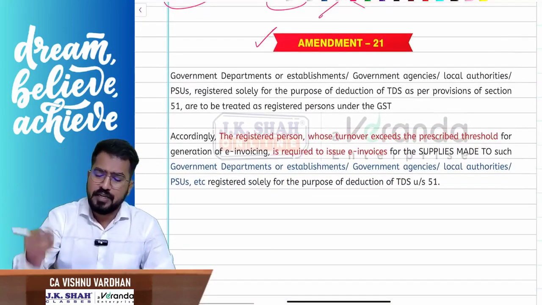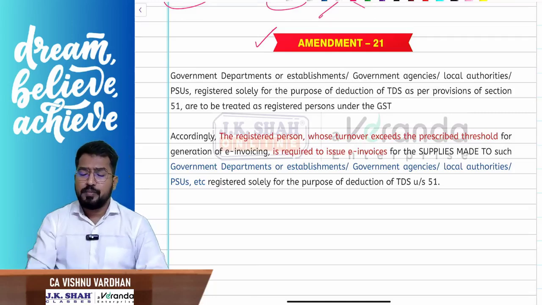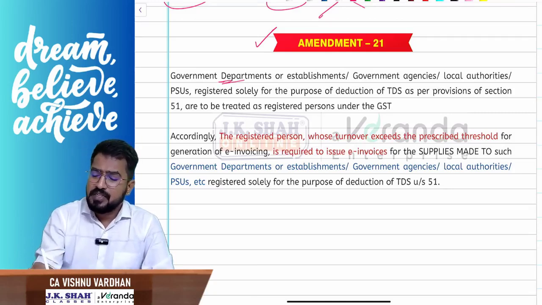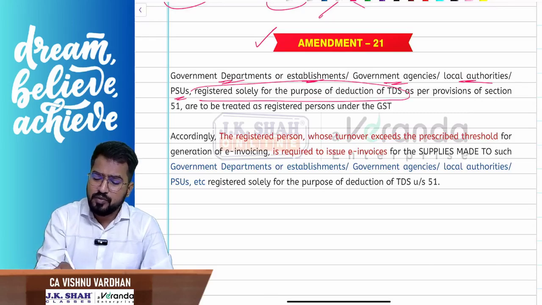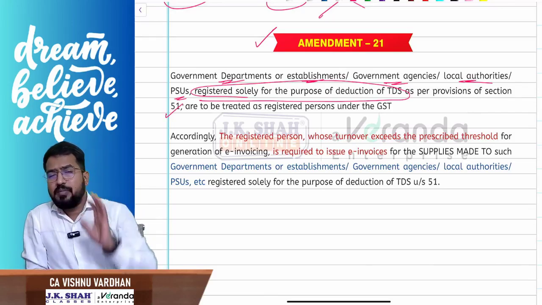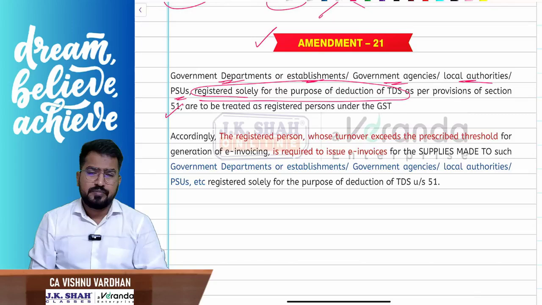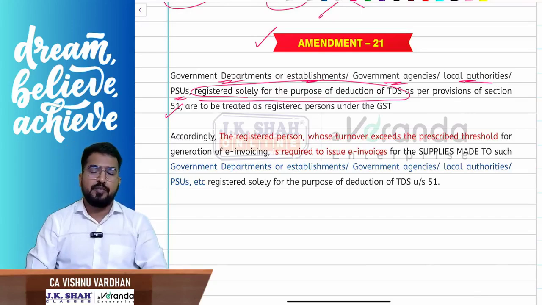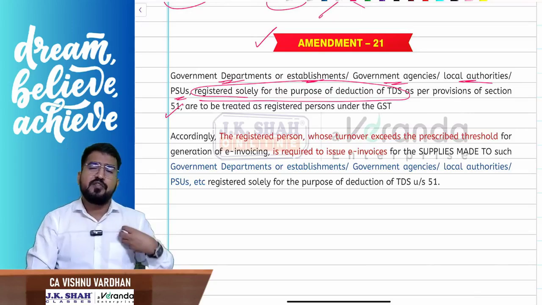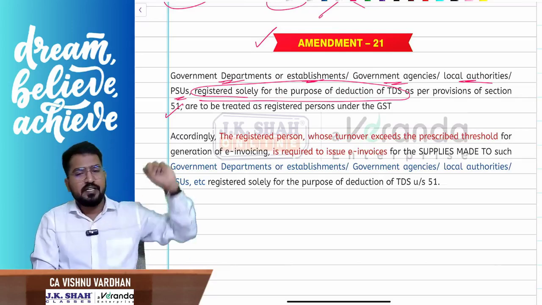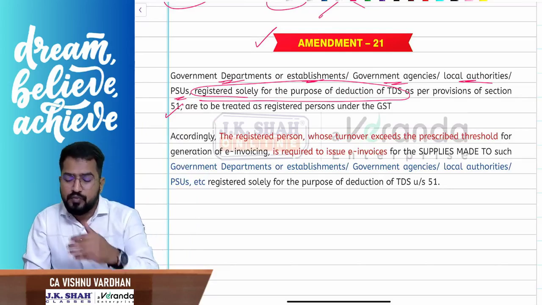This amendment is also not the latest one, an old one only. Normally, sir, we have seen these TDS TCS provisions with respect to government departments, establishments or government agencies, local authorities, PSUs, which are registered solely for the purpose of deducting TDS and paying it to the government under section 51. That means these government departments are not registered because they are making taxable supplies. They are registered to follow section 51 provisions, correct? So you remember that government departments take registration exclusively for the purpose of deducting TDS and giving it to the government, correct?